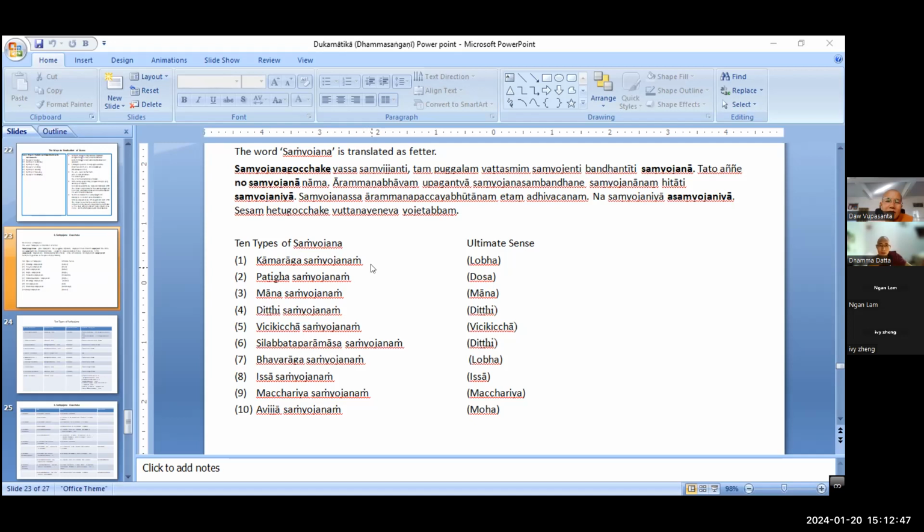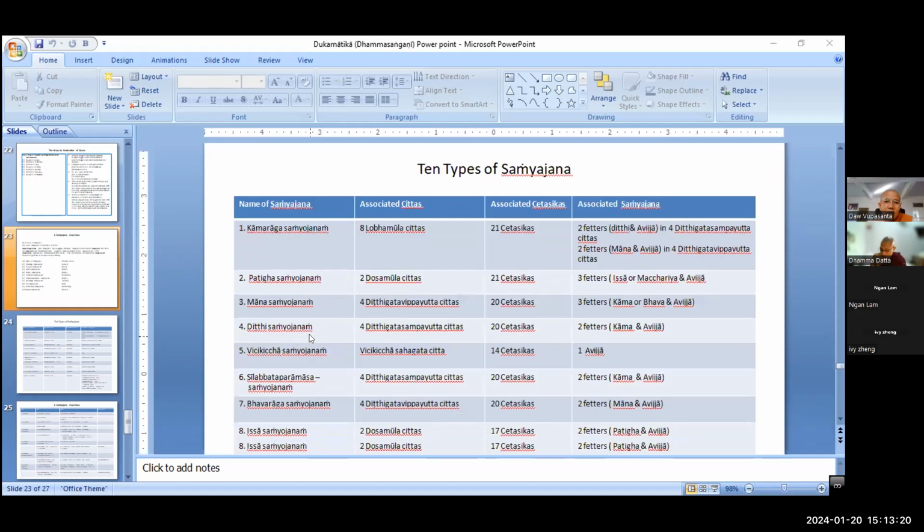So these 8 Cetasika are represented by the 10 types of samyojana. I already told you, whatever Kusala Dhamma we study, we have to know the ultimate realities and their associated Cetasika, and then the associated samyojana factors, right? Because you already know these 10 types of samyojana, I will not explain all in detail.